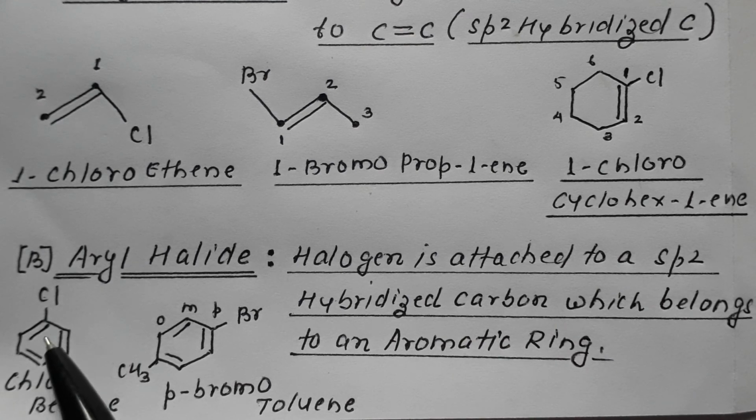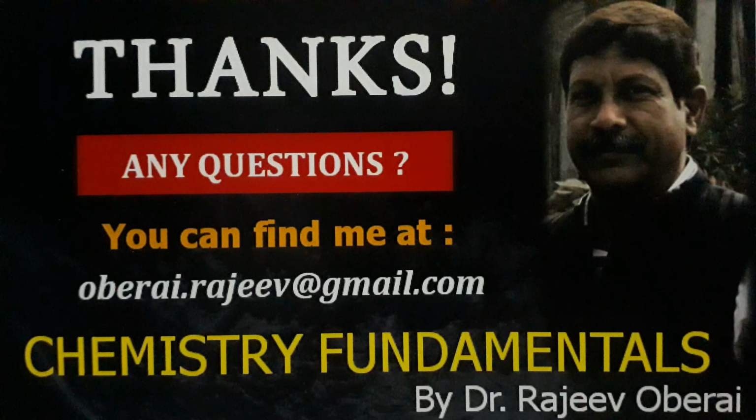So this is an aromatic compound. This is the carbon which is sp2 hybridized, and halogen is attached to this sp2 hybrid carbon, which is part of the ring. So the classification of halo compounds is very important, especially for the competitive examination, also for the